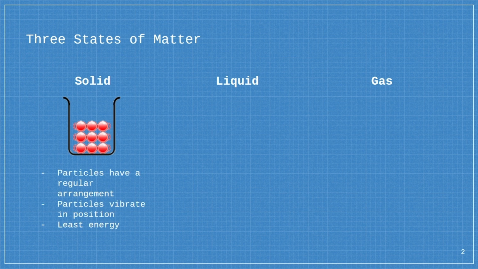In solids, the particles have a regular arrangement and are tightly packed together. As you can see in the diagram, the formation of the particles is repeated and is the same throughout the solid, and the space between the particles is very small. This is because the forces of attraction between the particles are very strong, therefore holding the particles close together and in a regular arrangement. The particles in a solid cannot move. They can only vibrate in a fixed position. The particles in a solid have the least energy when compared to liquids and gases.